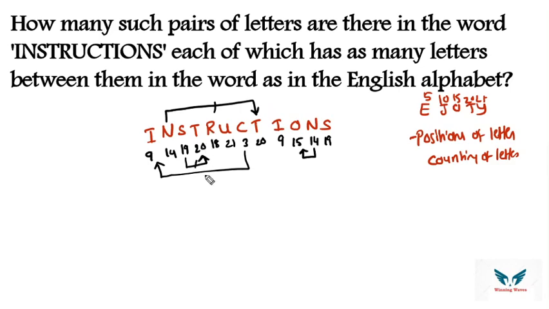So total how many pairs you have got means you have got 4 pairs accordingly with respect to the keyword called instructions. Okay, so you cannot find any other pairs like C 3 4 5 6 7 8 no, 9 10 11 12 no, 15 16 17 no. So total with respect to this particular question, there will be 4 pairs.